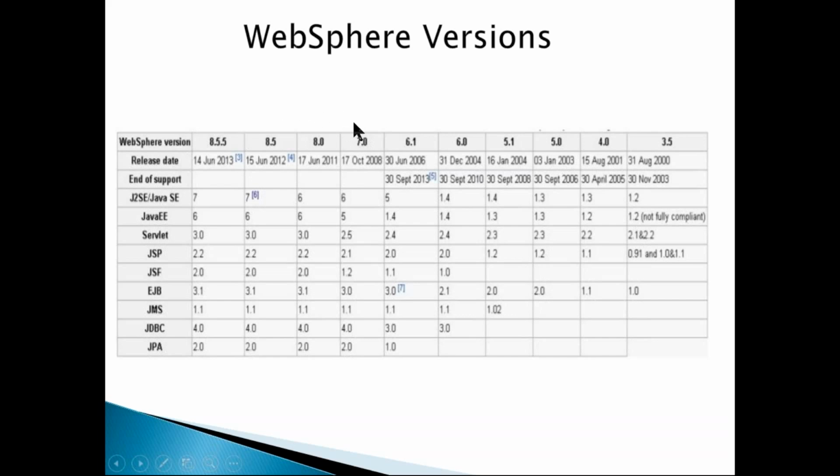So 8.5.5 and 7.0. Whenever IBM releases any version, they give you a contract that they are going to support that application for 5 years. Support is nothing but if you face an issue in WebSphere, you can raise a ticket to IBM and get that issue resolved by paying some yearly maintenance fees. Some people fear that if I come to this version and the next version comes, IBM will leave me behind. No, IBM is not going to abandon you. By contract, whenever you buy software from IBM, IBM is going to give you 5 years of support. And sometimes there will also be an extended life cycle.